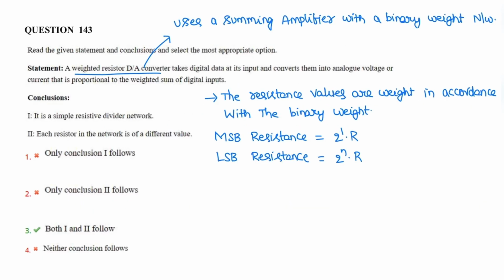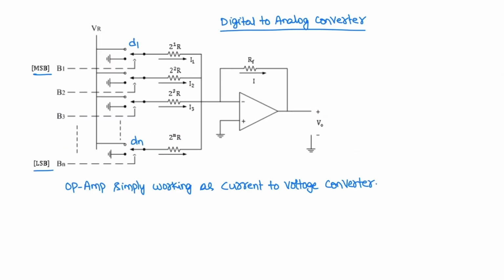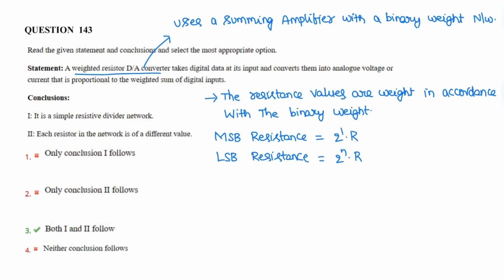Next question is related to the weighted resistor digital to analog converter. This is a diagram of the weighted resistor DAC. Each input resistor has a different weight.